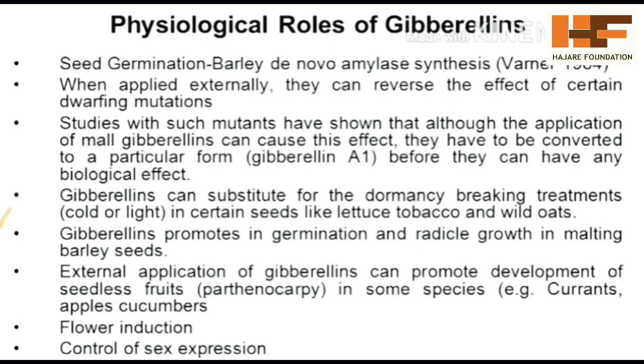The fourth point is that gibberellins can substitute for the dormancy-breaking treatments, cold and light, in certain seeds like lettuce, tobacco, and wild oat. Gibberellic acid is used to treat cold and light affected plant species like lettuce, so that plants return to the normal situation, especially for their flowering.